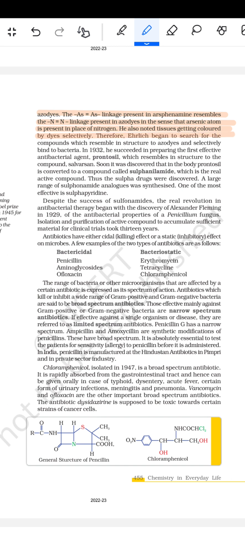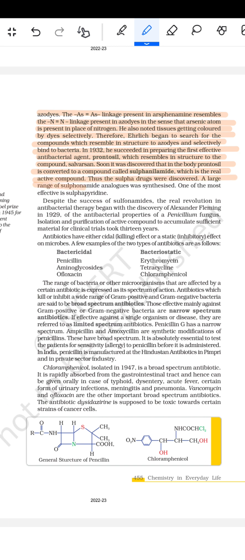Therefore, Ehrlich began to search for compounds which resemble in structure the azo dye and selectively bind to the bacteria. In 1932, he succeeded in preparing the first effective antibacterial agent, Prontosil, which resembles in structure the compound sulfanilamide. Soon it was discovered that in the body Prontosil is converted to a compound called sulfanilamide, which is the real active compound. Thus, the sulfa drugs were discovered.